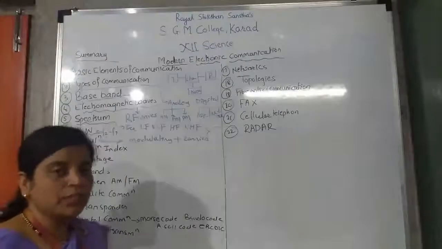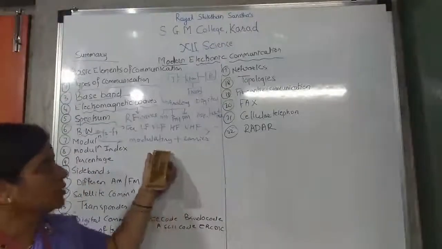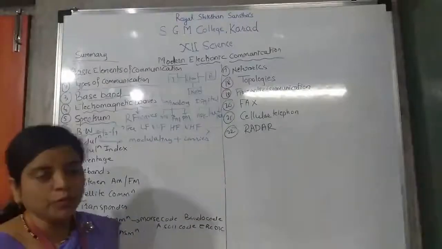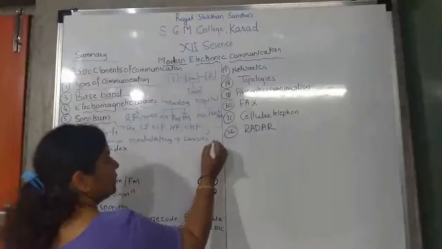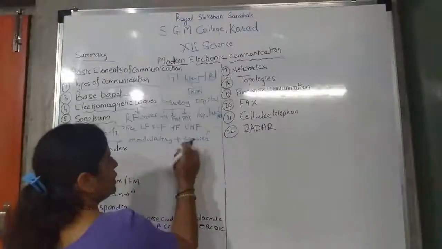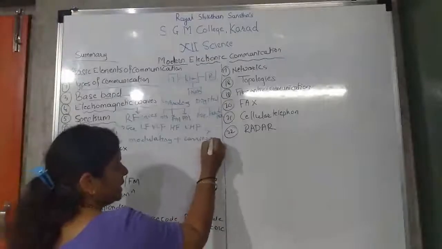So what is demodulation? The carrier signal is not there in demodulation. The carrier signal is removed from the envelope. In demodulation, what happened? In modulation, the modulating signal is added to the carrier signal.